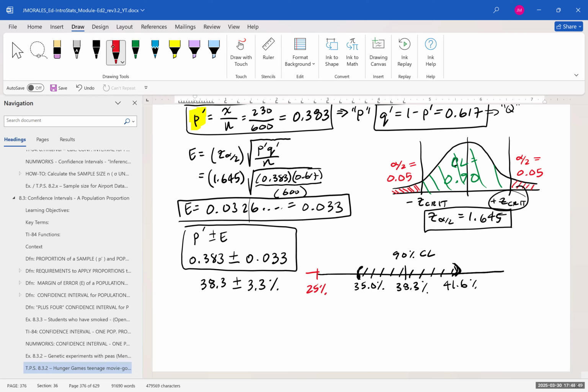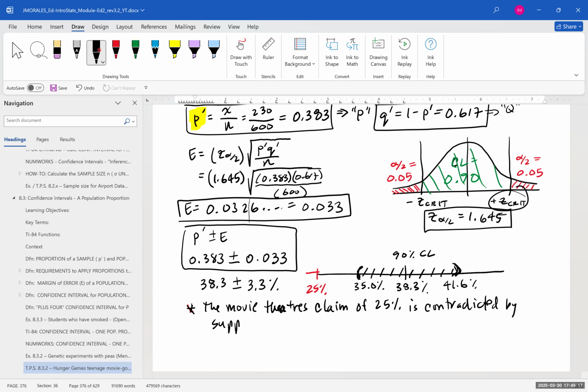So what we can say here as a conclusion is that the movie theater's claim of 25% is contradicted by supported evidence to a 90% confidence level.